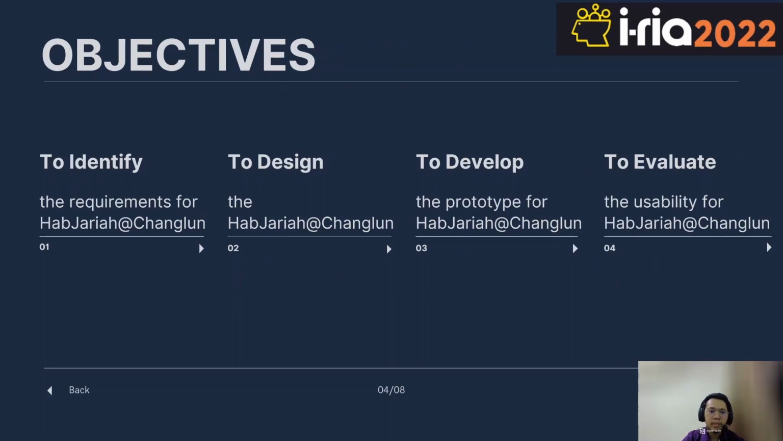For the objectives, the first one is to identify the requirements for HabJariah Changlun. The second one is to design the HabJariah Changlun. The third one is to develop the prototype for HabJariah Changlun. And the fourth is to evaluate the usability for HabJariah Changlun.